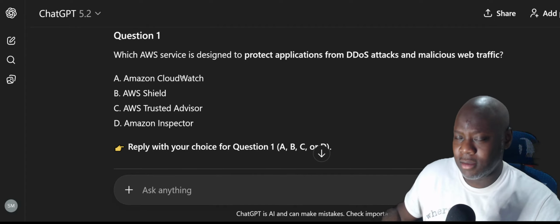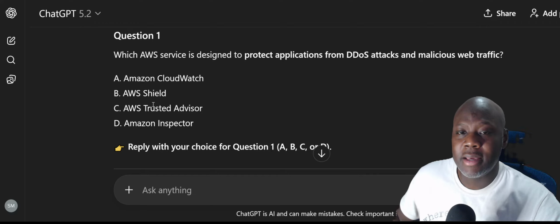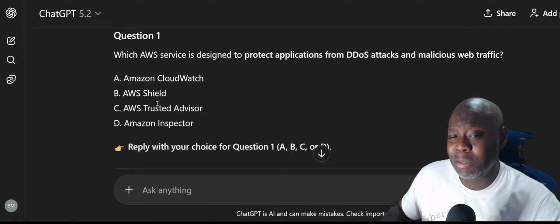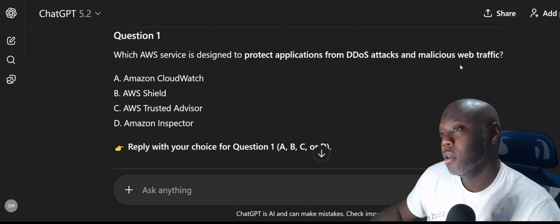All that is included in security. But AWS Shield is like a firewall slash team monitoring type thing. So it protects from DDoS, denial of service attacks, and malicious web traffic. All right.